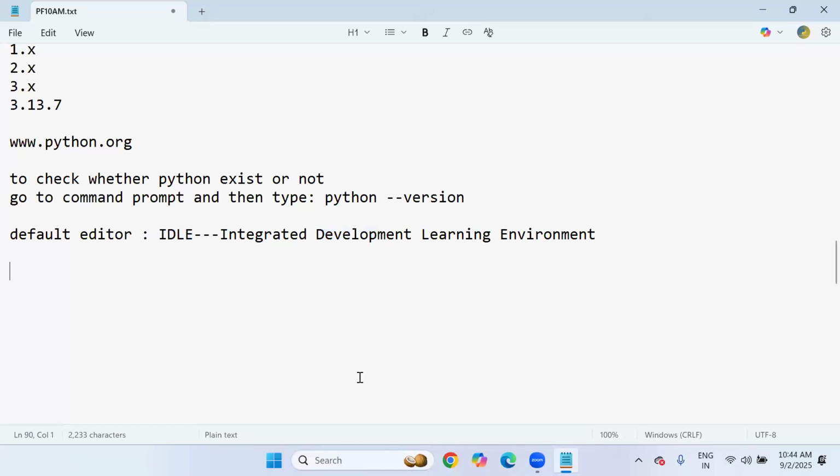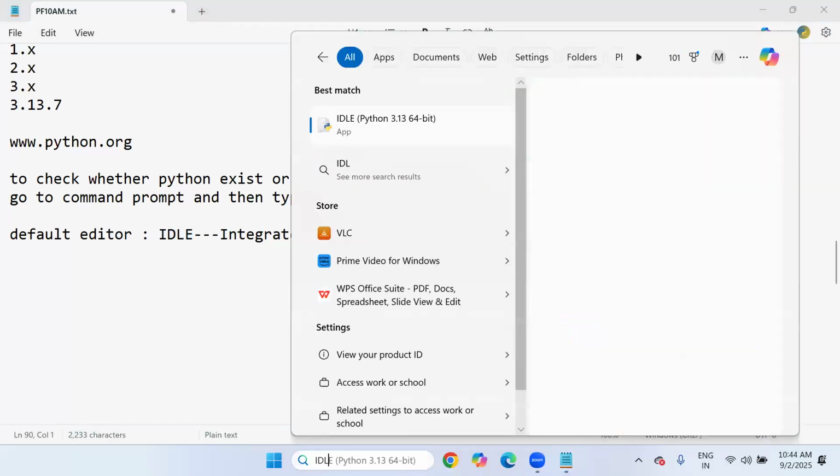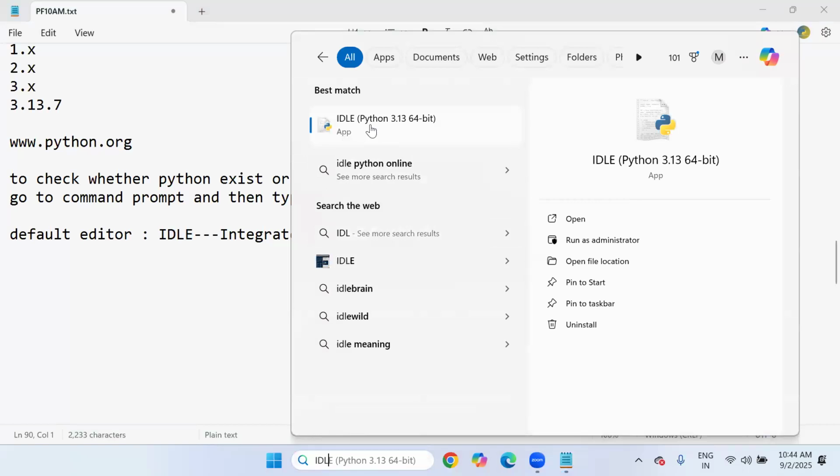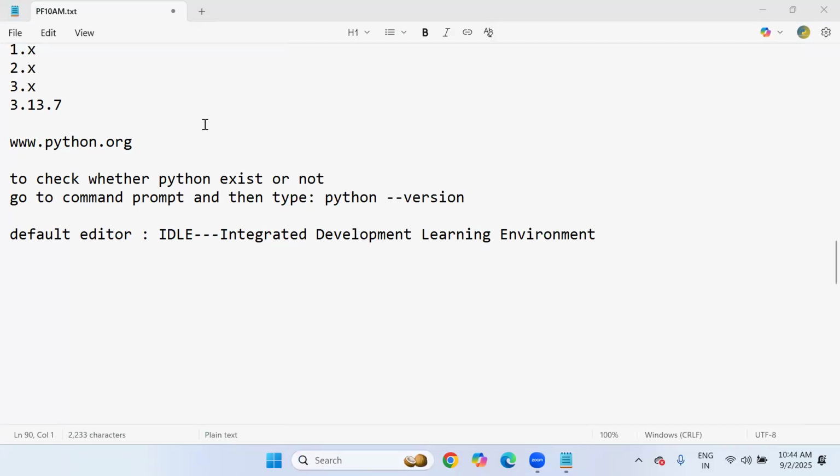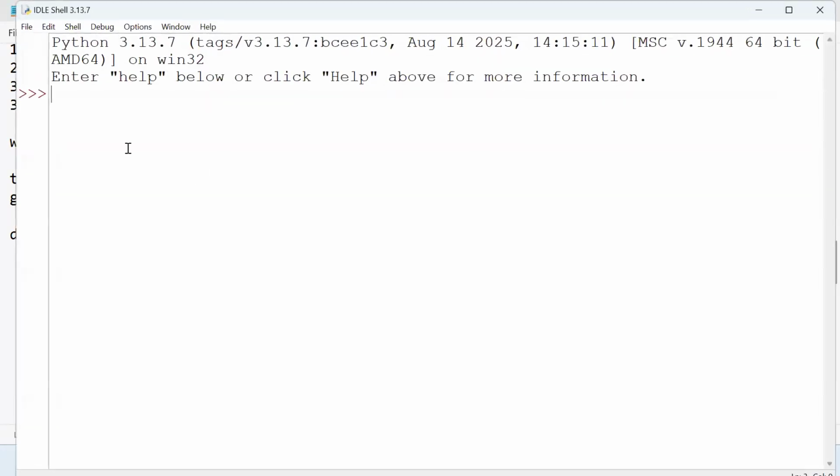See, sir, whenever we go to search and type IDLE, you will be able to find the IDLE software. This is the default editor. In this default editor also, we are able to write and manage the code. But this is not easy to manage because there is no IntelliSense support and error indications will not be there. That's why, in the initial stage of learning Python, I don't really recommend IDLE.